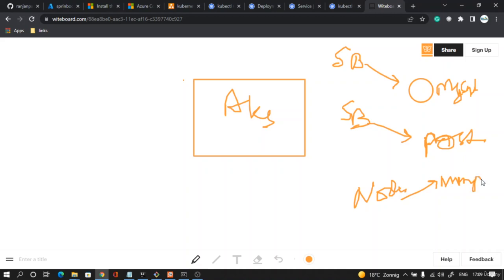In this example, we took Spring Boot talking to MongoDB, but it can be Node.js. Similarly, a Python app can be talking to, let's say, MySQL DB.